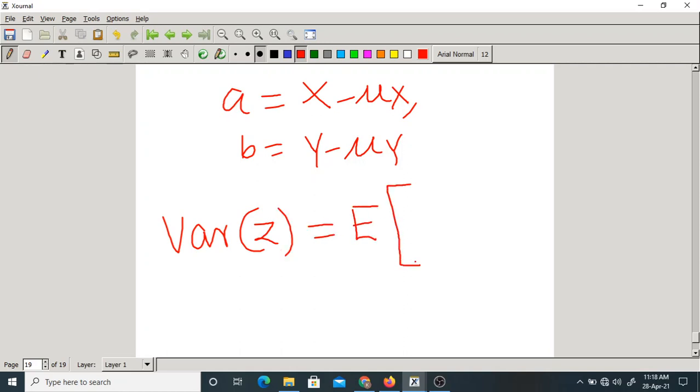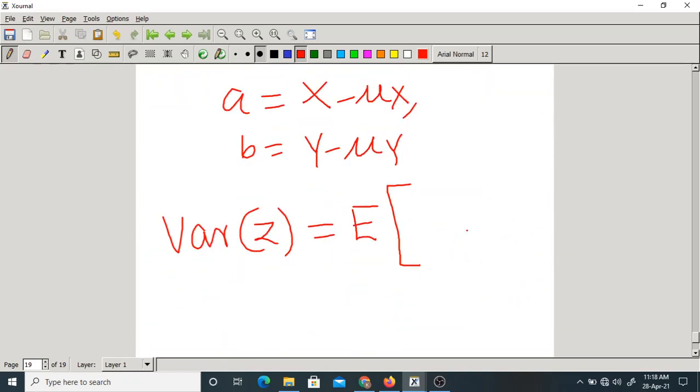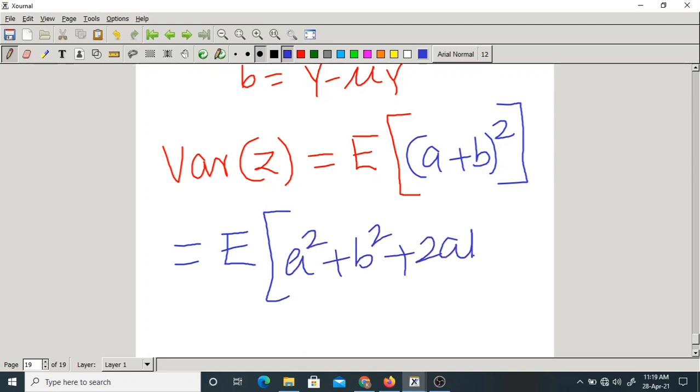Expectation of, what is this? A plus B whole square. Isn't it? Expectation of A plus B whole square. Let us elaborate. Expectation of A square plus B square plus 2 into AB.